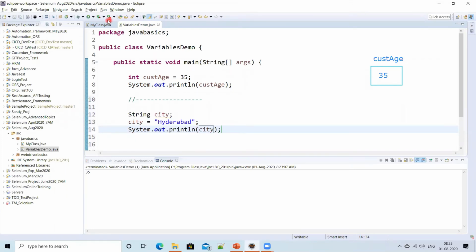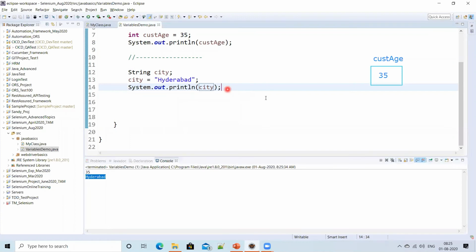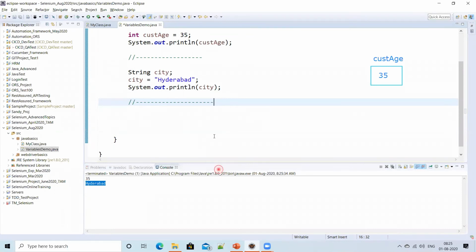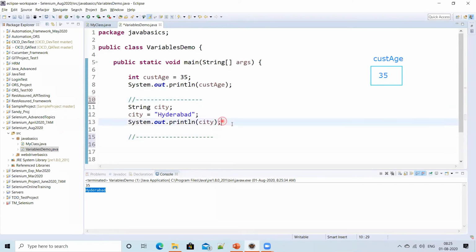Now let's run it. See, 35 for this statement, and when this statement executed, it is showing Hyderabad. This is another way you can declare. Not only that, if you want to declare multiple variables, you can do multiple variables in the same line also. Let's see that.